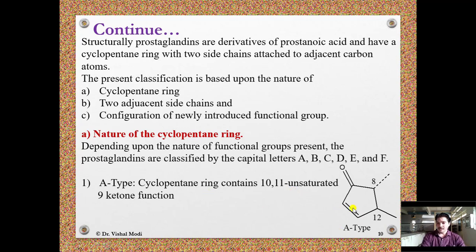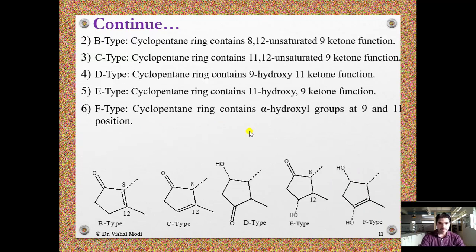The cyclopentane ring contains a 10-11 unsaturated 9 ketone function. If a prostaglandin contains this type of cyclopentane ring system, then it is called PGA. In B type, the cyclopentane ring contains an 8-12 unsaturated 9 ketone function. If a prostaglandin contains this type of cyclopentane ring, then it is called PGB.